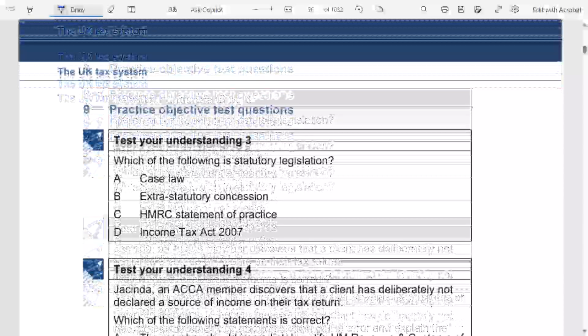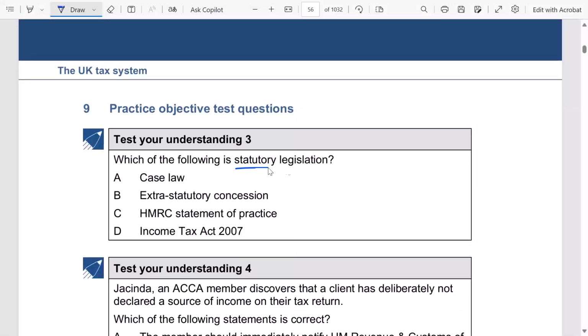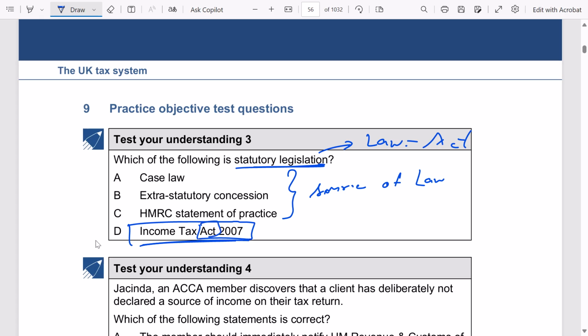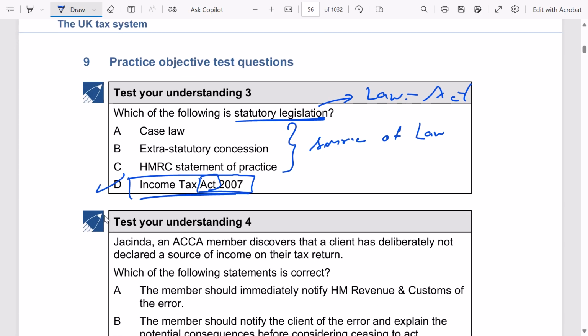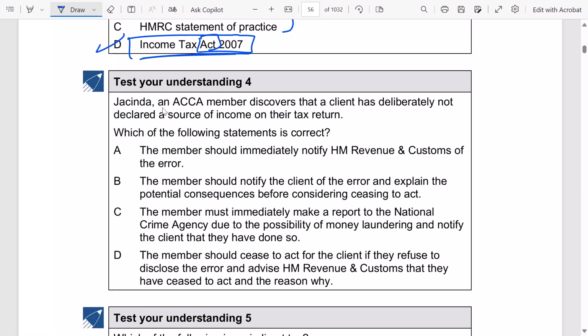Let's do some TYU. Okay, which of the following is statutory legislation? Now, what is statutory legislation? Can I say law? Law is nothing but your acts. Okay, so case law, extra statutory concession, HMRC statement of practice versus Income Tax Act. Now, can I say all these are sources of law? Right? HMRC is getting power to charge tax, but which one is act? Can I say Income Tax Act? This is the act, right? That is D. Okay. Next, TYU4.